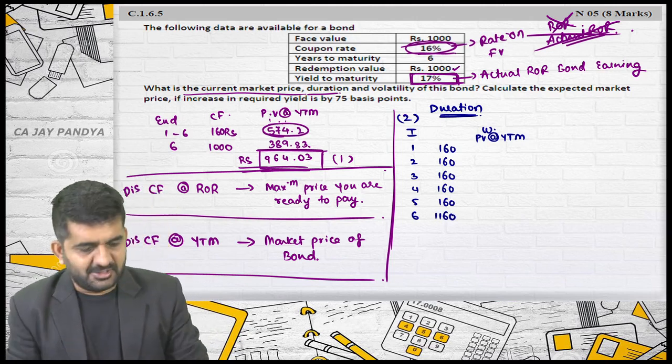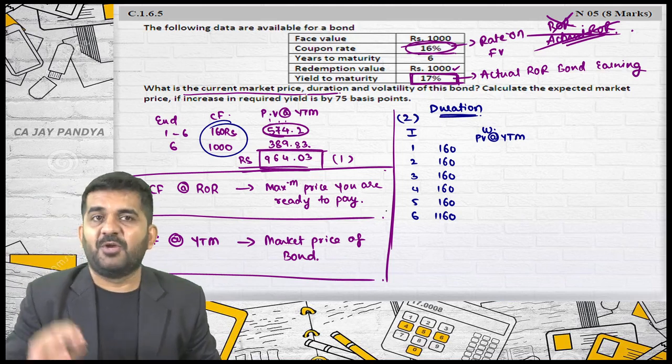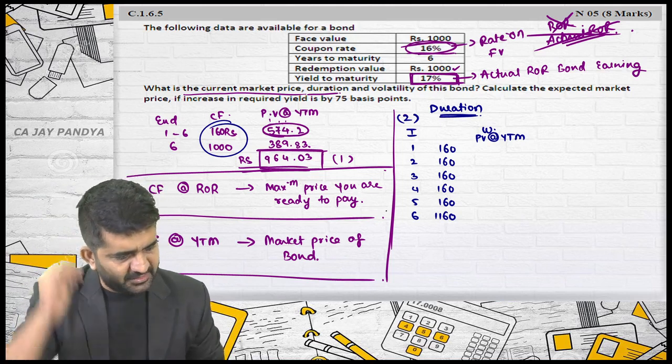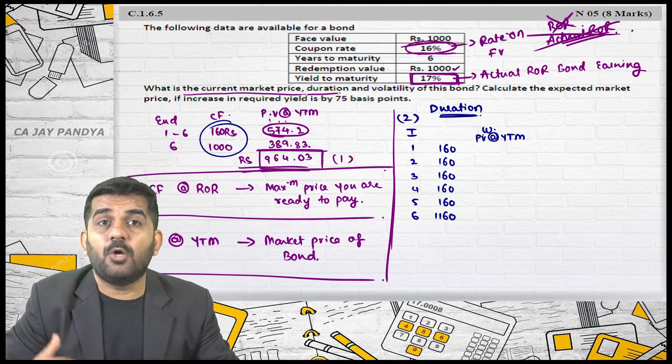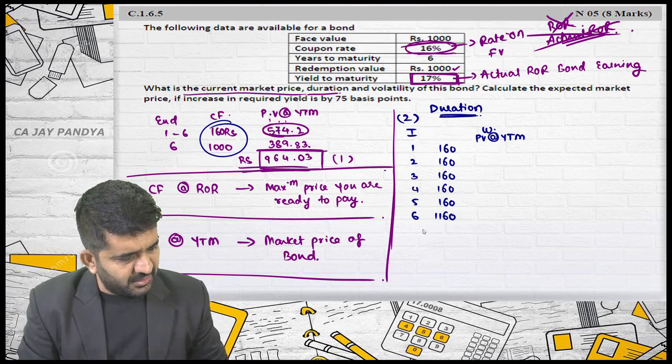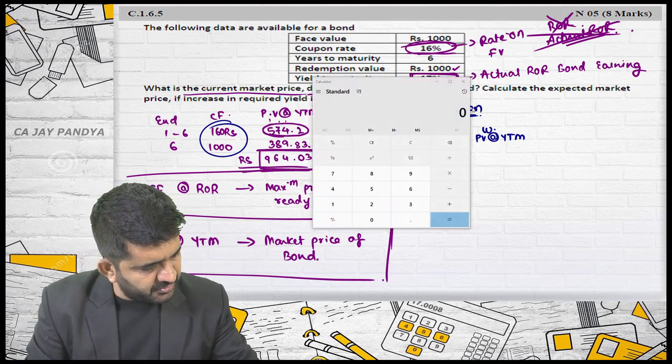Is it alright? Sir, these cash flows and those cash flows are different. No, they are the same. It is written in a different manner. Otherwise, it is one and the same. Is it alright? Now, I will have to find out individual answers of all this. Is it alright? So, first answer will be, what is YTM? It is 17%.